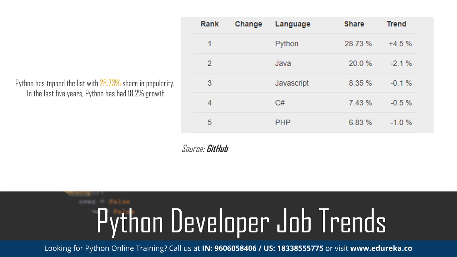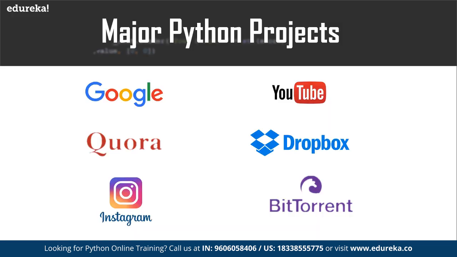The only reason is that I can do a lot of things using Python. I can do automation using Python. I can do data science using Python. I can do machine learning using Python. I can do artificial intelligence using Python. I can create a website using Python. A lot of things we can do, and that is the main benefit of this particular programming language. Big companies like Google, Quora, Dropbox, BitTorrent, Instagram, YouTube use Python a lot for their day-to-day work. NASA too, there are lots and lots of organizations using Python.